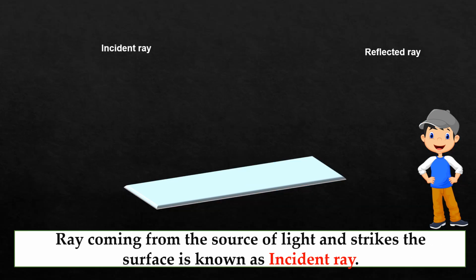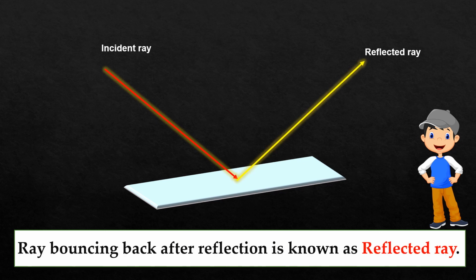Let's understand a few terms related to the reflection of light. You can see that a ray is incident on the surface, so it is known as the incident ray. Whenever any ray coming from the source of light strikes any surface, that ray is known as the incident ray. And the ray which bounces back after striking the surface is known as the reflected ray.